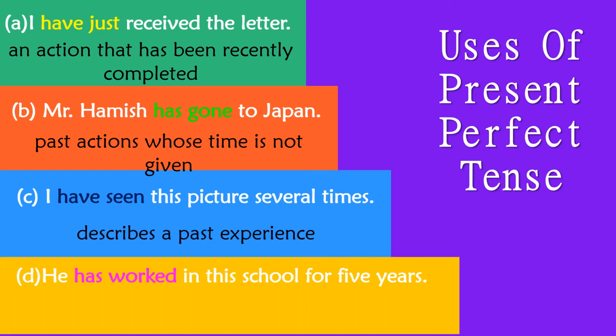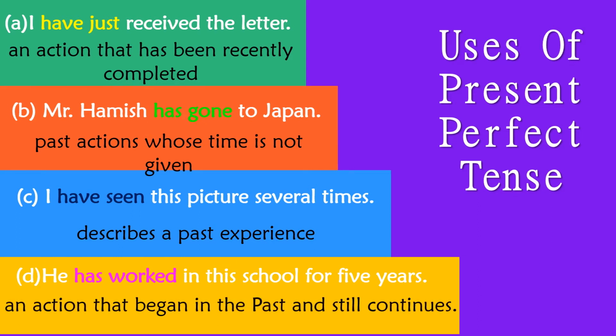He has worked in the school for 5 years. Here again it is expressing an action that began in the past and is still continuing. That is, he is still working. Understood, children? Now let us quickly do this worksheet. Fill in the blanks with the present perfect tense of the verbs given in the brackets.